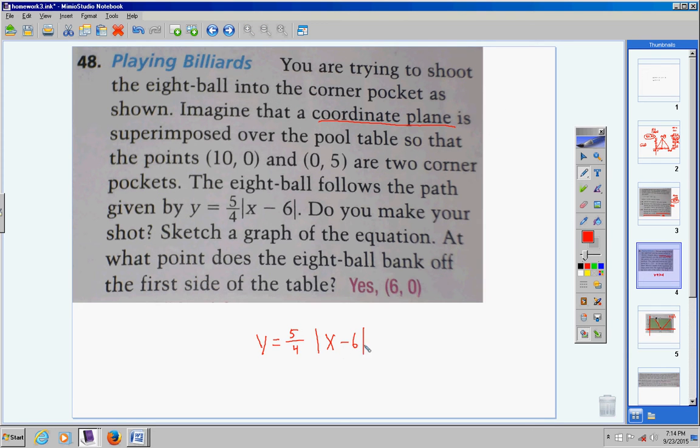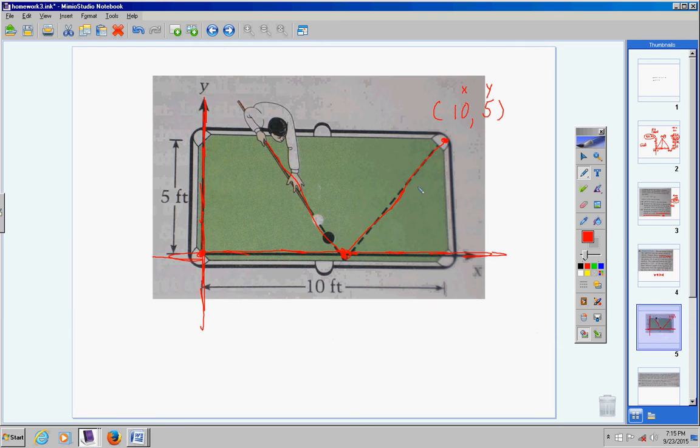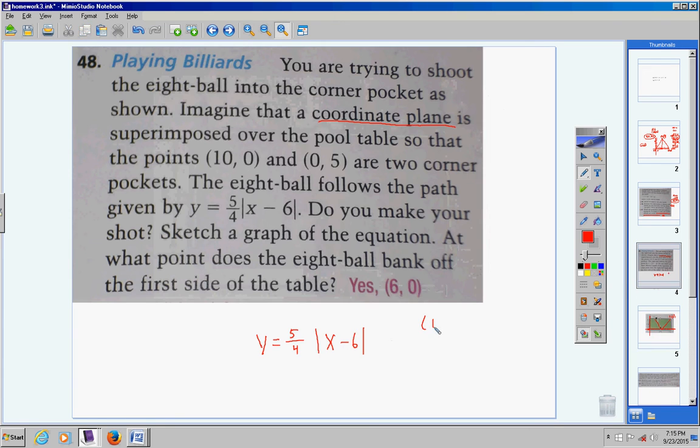If it does, then yes, the ball's going to go in. If it doesn't, if this ordered pair does not fall on this graph, then no, the ball's going to follow the graph, and it's not going to go in this pocket, because this ordered pair is not on the graph. So let's see if it satisfies this equation. Are you ready? Where the x is, I'm going to put a 10. And where the y is, I'm going to put a 5. Let's see if I get out a true statement, okay?